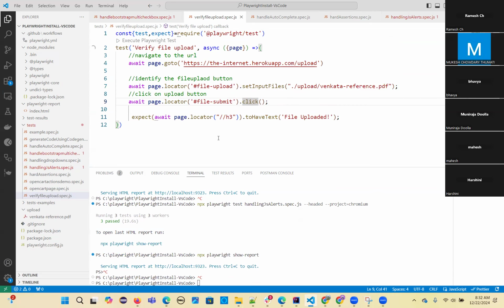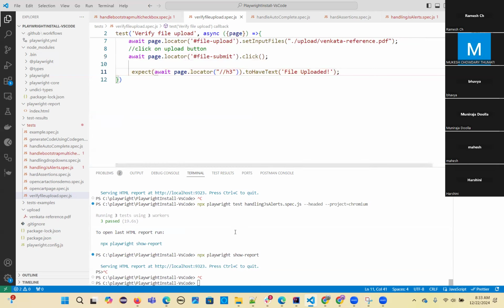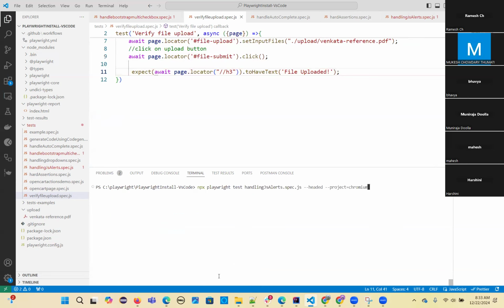Still running. Clear. Run from here. Verify file upload. It's going to... file upload dot spec.